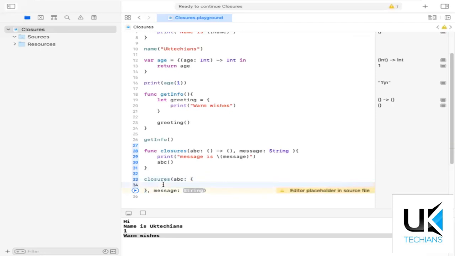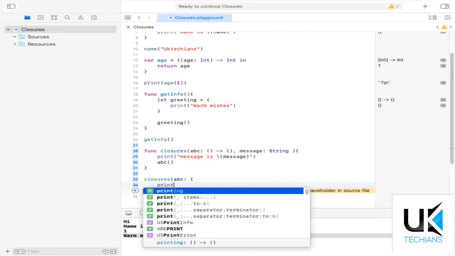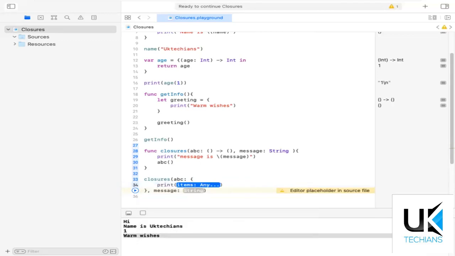If I have to print something like, hey, closure from inside func, and the message is as a parameter.